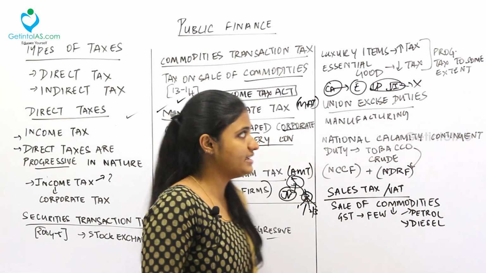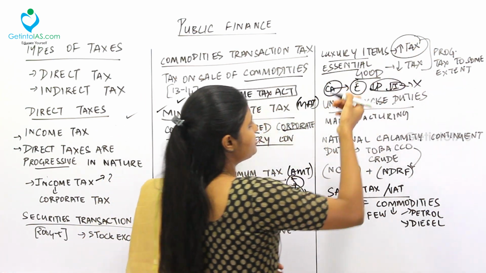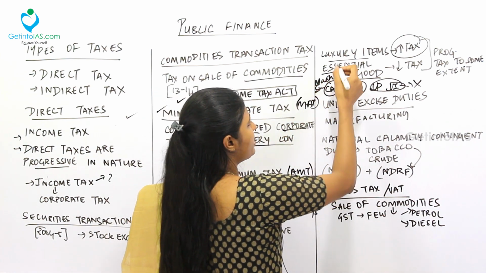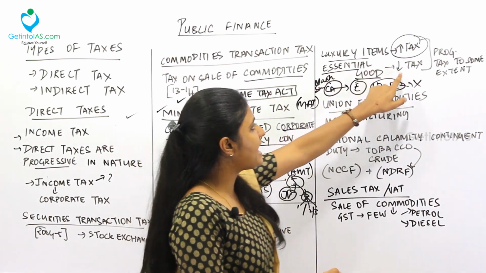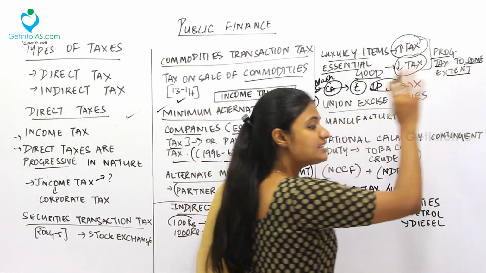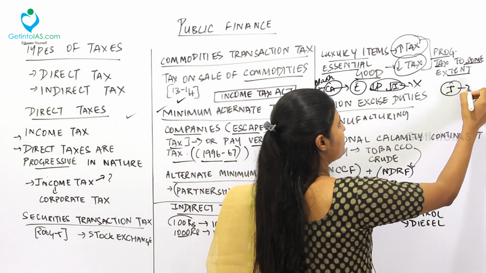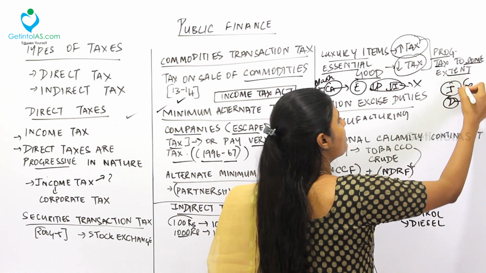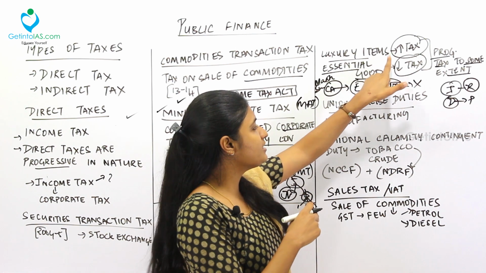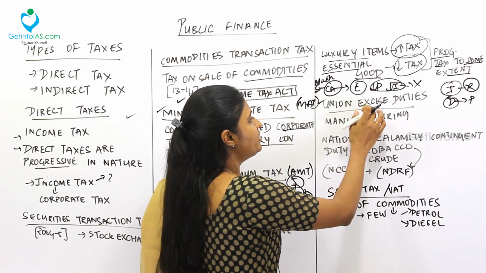But to come out of this, for luxury items, the tax will be high. For essential commodities, for essential goods which are very, very essential, for example, during COVID, masks and sanitizers were put under the essential list. So for essential goods, the tax will be low. So this is a way that progressive taxation to some extent is seen in the indirect taxation system. Normally indirect taxation is regressive in nature, direct taxation is progressive in nature, but to ensure that the progressive nature is found in the indirect taxation system, luxury items have higher taxes, essential goods have lower taxes.